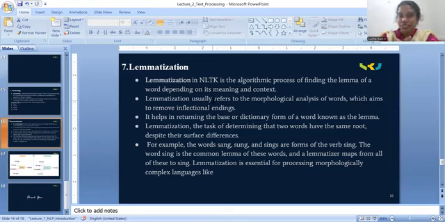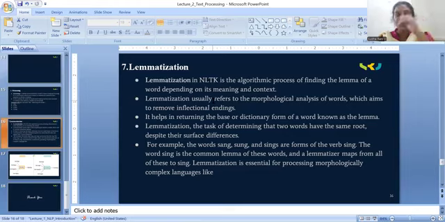First let me tell what is lemmatization, then I will tell the differences between stemming and lemmatization. So what is lemmatization? Lemmatization in NLTK is the algorithmic process of finding the lemma of a word depending on its meaning and context. Every human understandable language has grammatical proforma, rules and regulations, meanings and context.